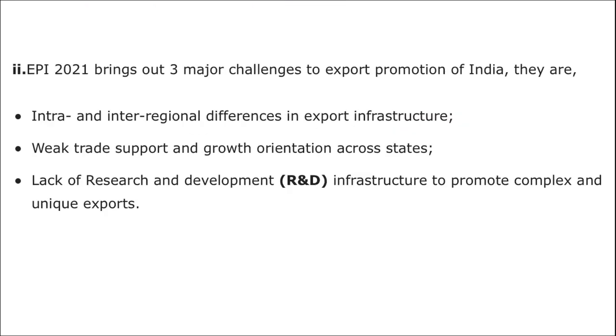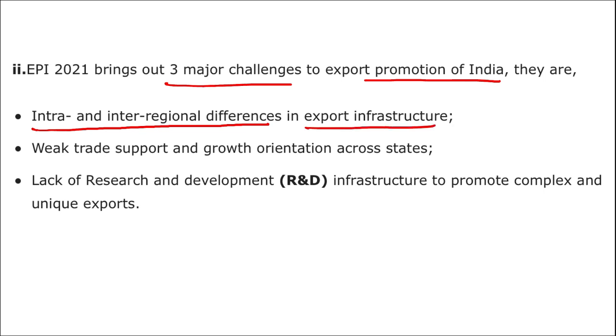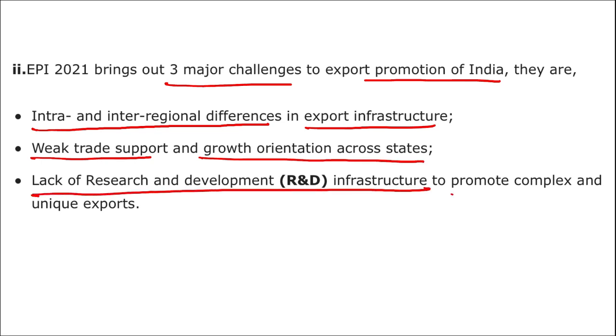Then the Export Preparedness Index brings out three major challenges to export promotion in India. These are the three important challenges being faced by India. First is intra- and inter-regional differences in export infrastructure. Second is weak trade support and growth orientation across states. Third is lack of research and development infrastructure to promote complex and unique exports.